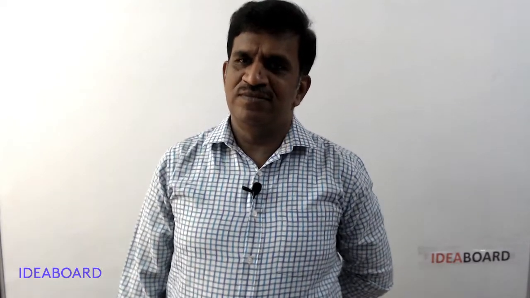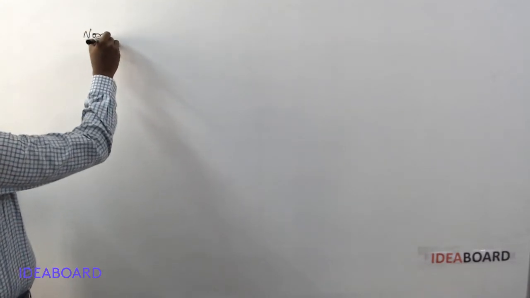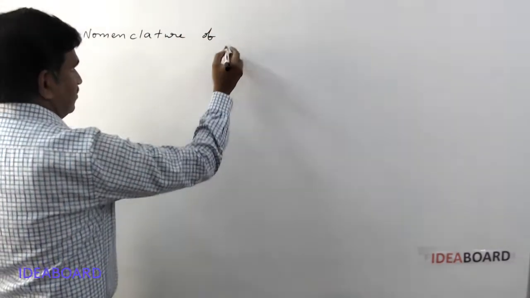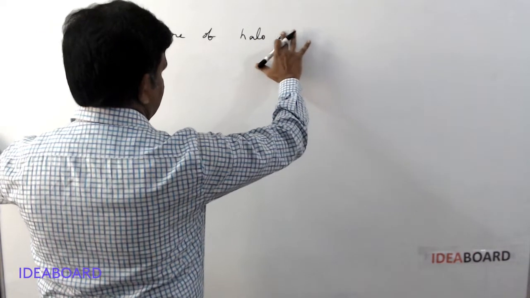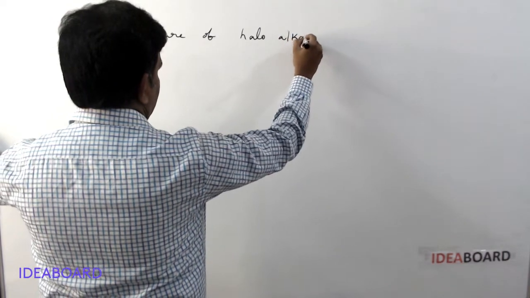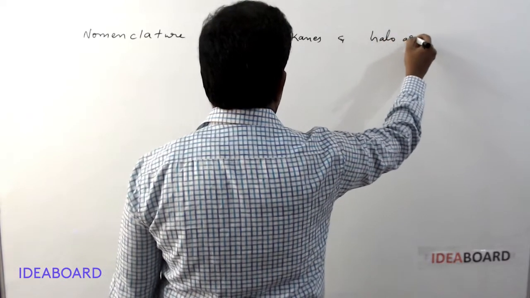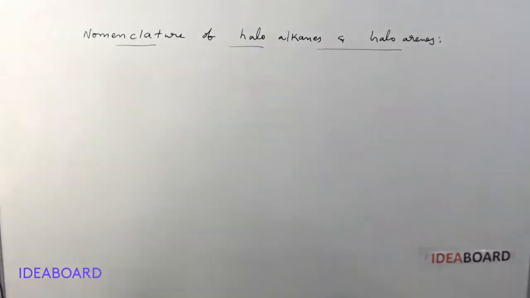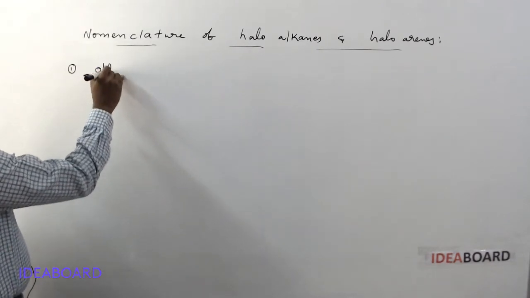Hi students, today I want to explain about the nomenclature of haloalkanes and haloarenes. The nomenclature of haloalkanes and haloarenes, you can say, first the old system.